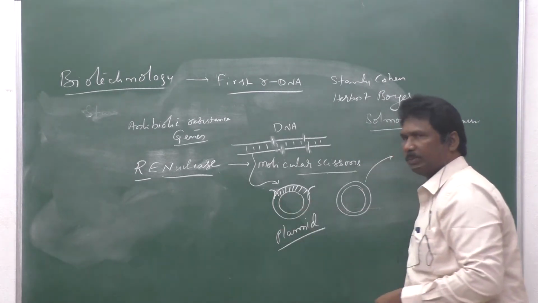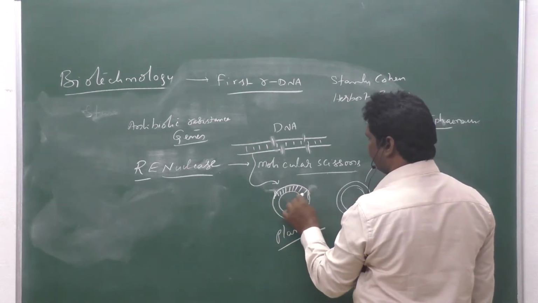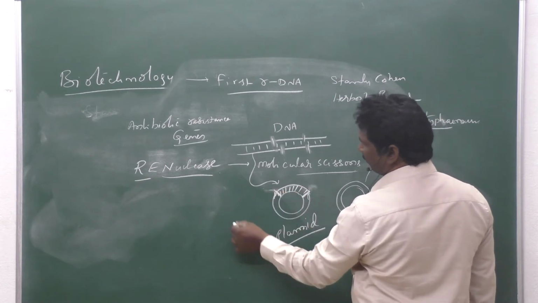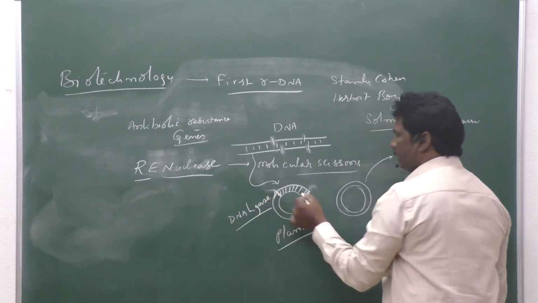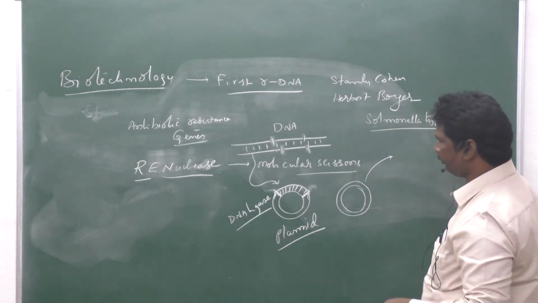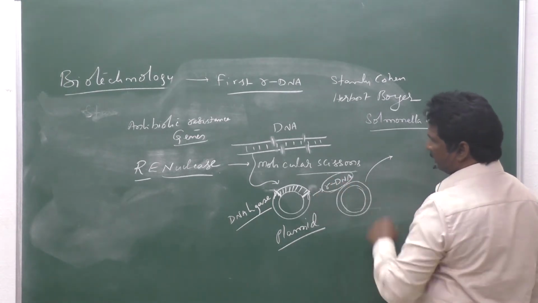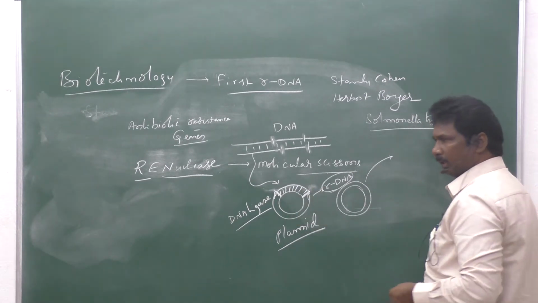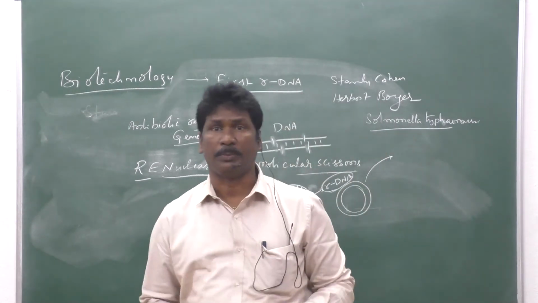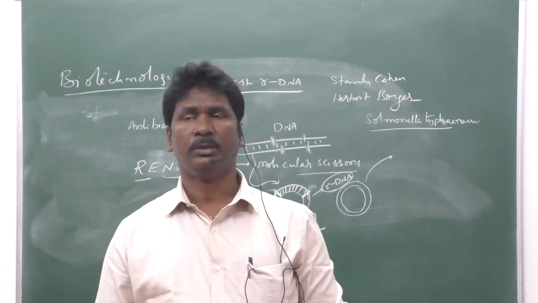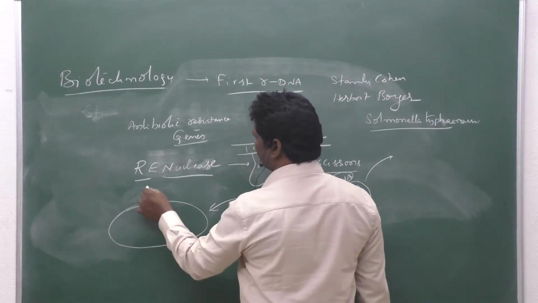So our desirable antibiotic resistant genes are introduced into the Salmonella typhi plasmid, linked together with the help of another enzyme called DNA ligase. A newly constructed DNA is formed, called rDNA, recombinant DNA. This recombinant DNA is not able to replicate while it is within the laboratory, so it is introduced into another bacterial cell.